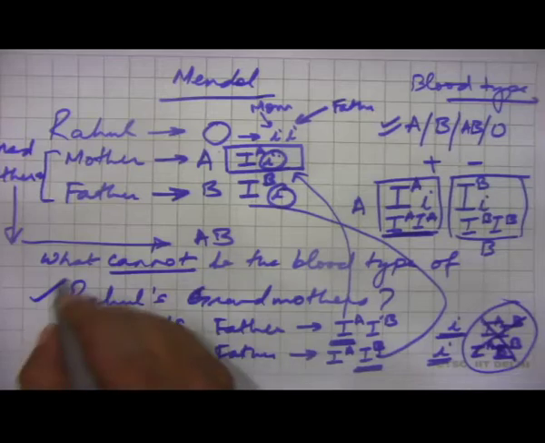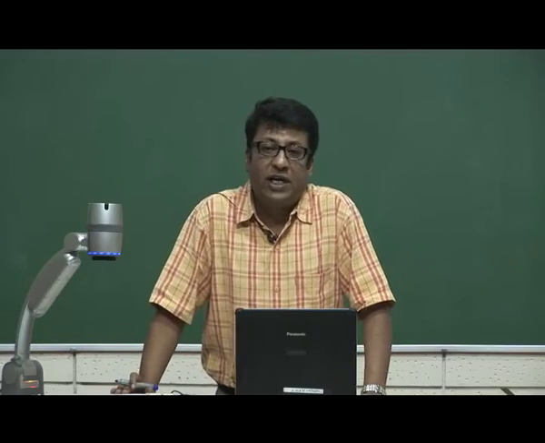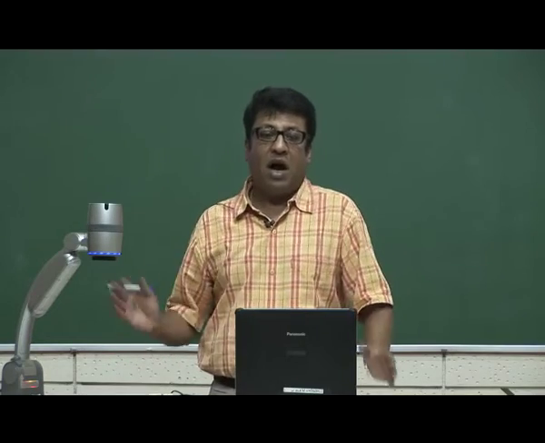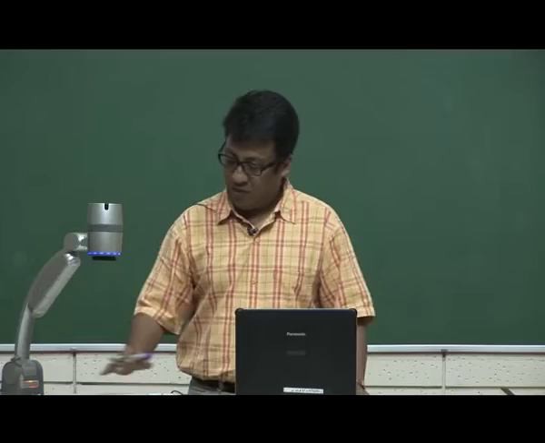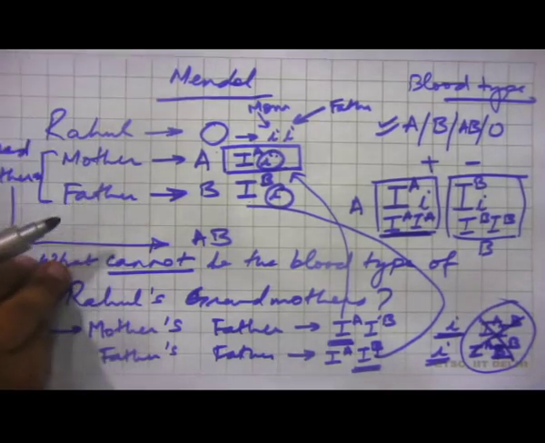So, this is an important application, and as you can see, you will find application of this not only in forensics, but in times when you need to locate family people, or you need to look at which organisms, using traits such as blood type, are related to each other in what manner. You can actually use these principles of heredity. So, this is one important application which you must keep in mind.